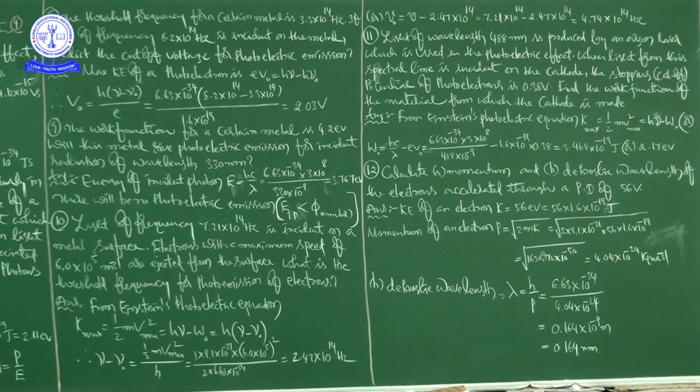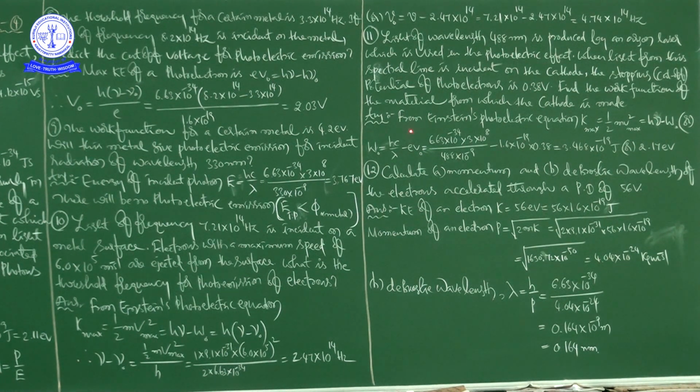See here, light of wavelength 488 nanometers is produced by an argon laser which is used in the photoelectric effect. So in this sentence he mentioned the wavelength of the incident light as 488 nanometers. When light from the spectral line is incident on the cathode, the stopping or cutoff potential of photoelectrons is 0.38 volts, right? So they have given the value of cutoff voltage, that is 0.38 volts.